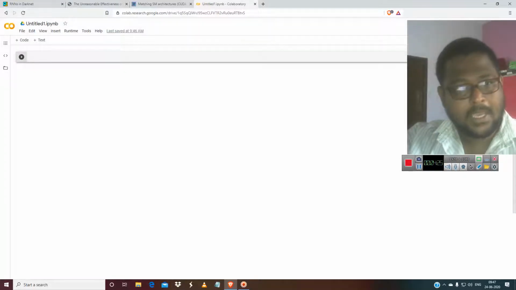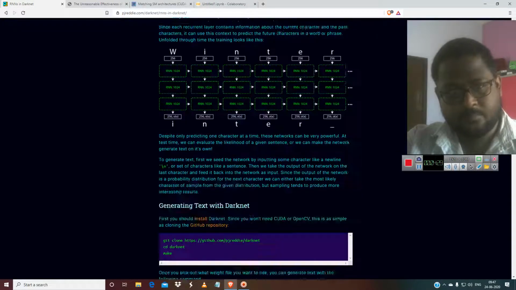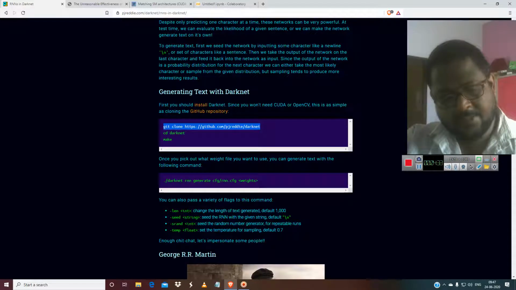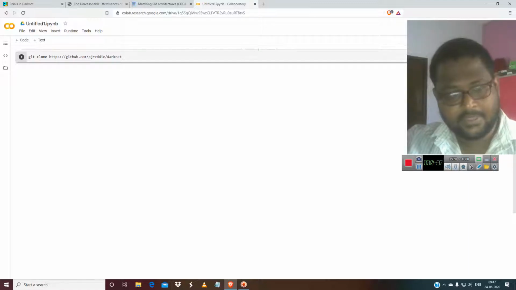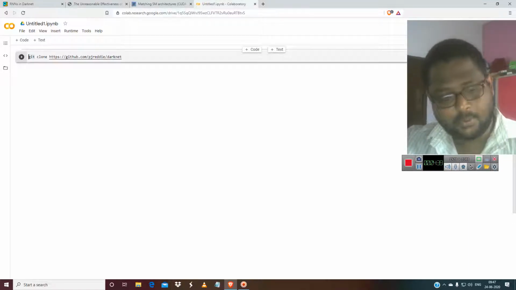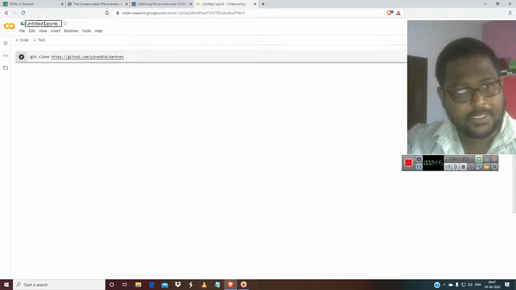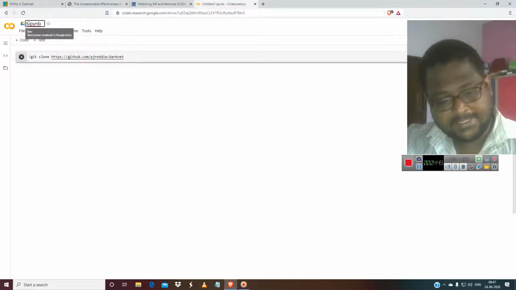Now I'm going to download darknet. First I have to git clone it. So I'll copy it. I'm just using a Brave browser. No matter what you use, this is working for me, so I'm using it. You can use Chrome for it. So you have to git clone it. Before that, let me rename my notebook to text generation RNN YOLO.